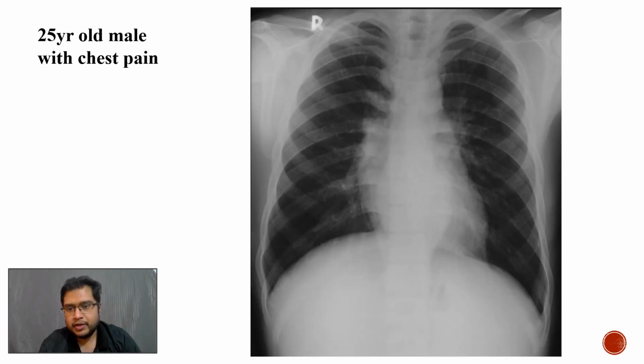Coming to the next case, where we are provided with a frontal chest radiograph of a 25-year-old male who was presented with chest pain. So important finding to be picked up here are these particular paraspinal masses in the retrocardiac region, which is bilaterally present. Along with that, we have to always look for associated findings to look for any cause of this particular mass lesion. So here we can see there is expansion of the posterior ribs along with coarse trabeculations.